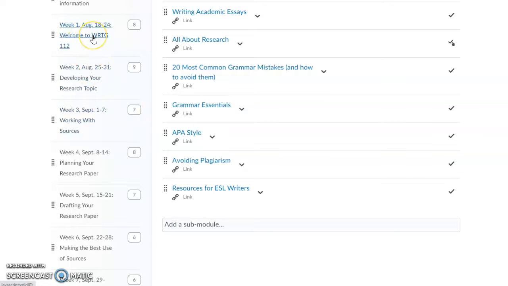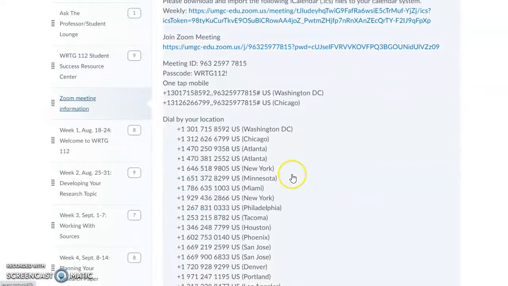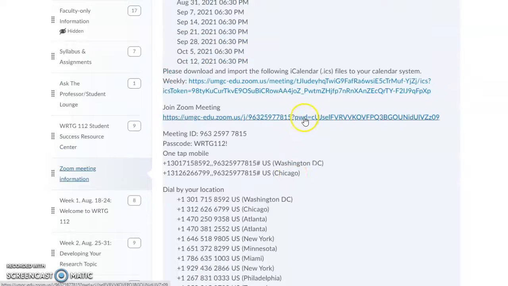Week 1 is where the Zoom meeting information is. We'll be meeting on the Tuesday at the end of the first week, and you can find a link to the Zoom meeting on here. If you click that, it'll get you to the Zoom meeting. You want to familiarize yourself with Zoom so you know how to mute yourself, how to use your video if you want to, and things like that.